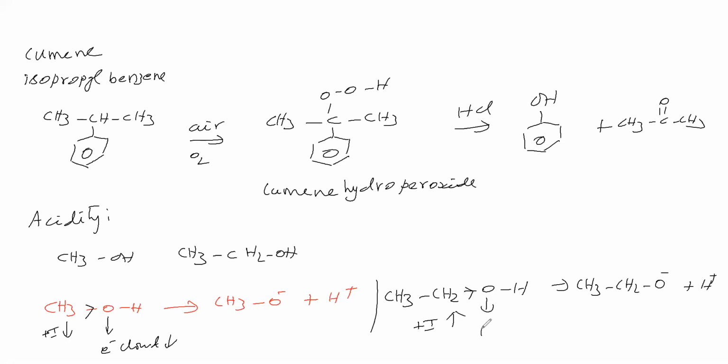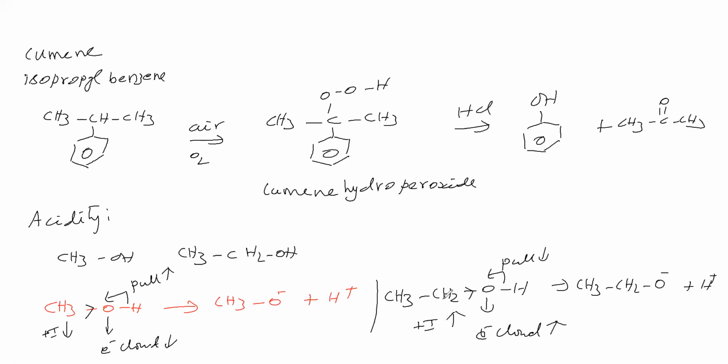This oxygen gets more electron cloud from the ethyl group because the ethyl group shows higher plus I effect. Therefore, this oxygen is pulling this bond strongly, and this oxygen is pulling this bond weakly, because it has got a high electron cloud from the ethyl group.